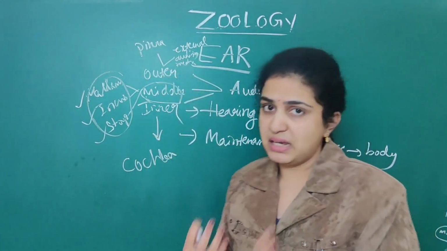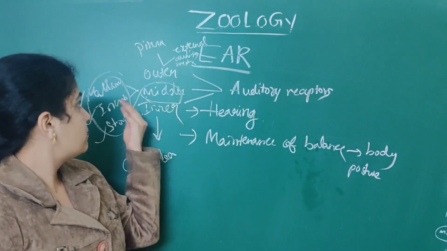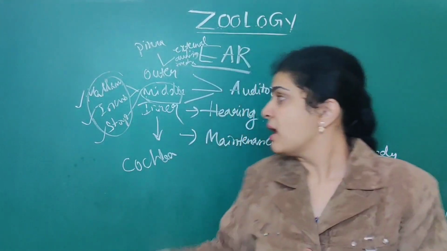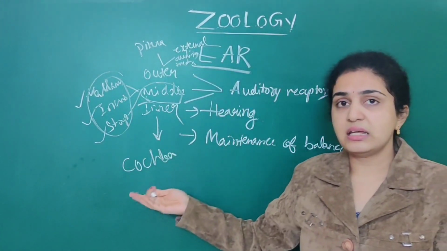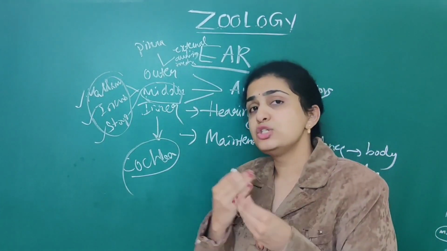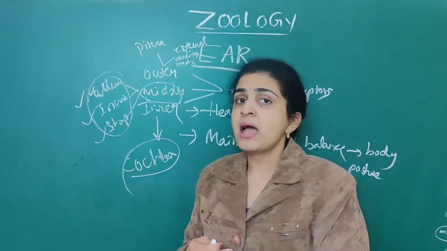So the outer ear is the pinna as well as the external auditory meatus. The middle ear is associated with the malleus, incus, and stapes. Next, the inner ear is nothing but the cochlea. This cochlea has numerous semicircular canals associated with it.